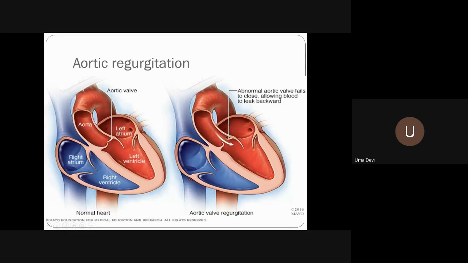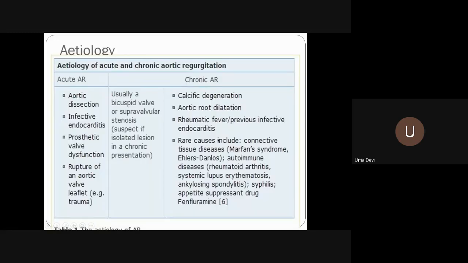With this background, this abnormal aortic valve fails to close, allowing the blood to leak backward. It can be either because of the annulus or because of the valve per se. Now you have to hear about acute AR and chronic AR. Acute AR has a few causes, and chronic AR has a few causes.